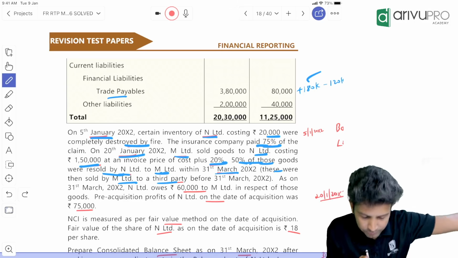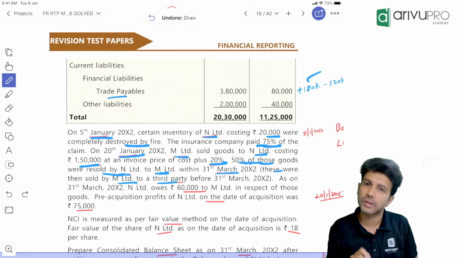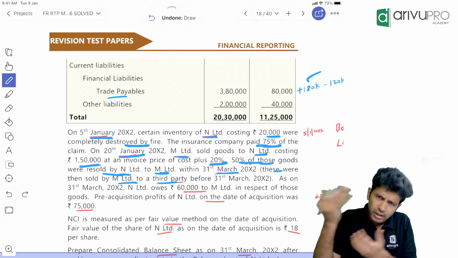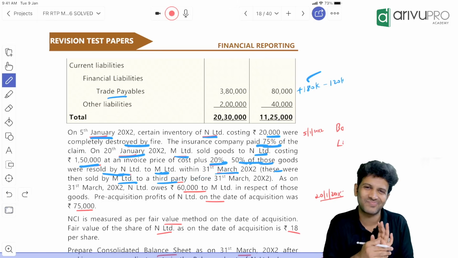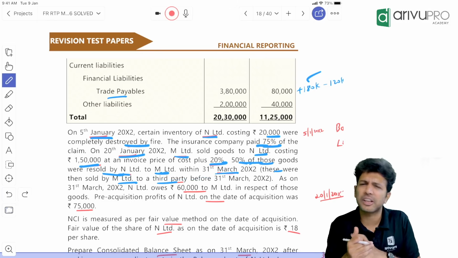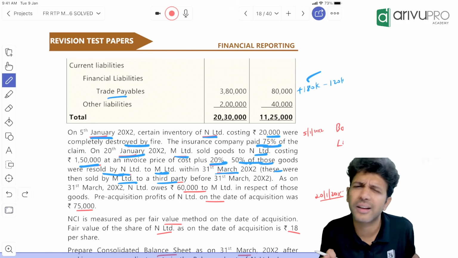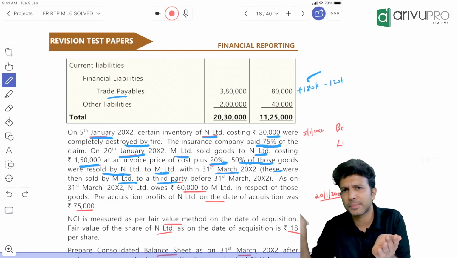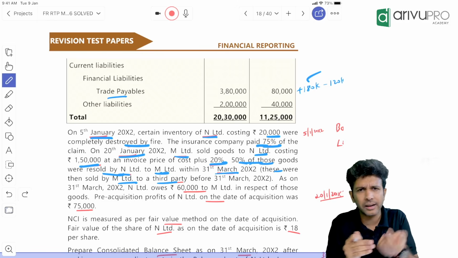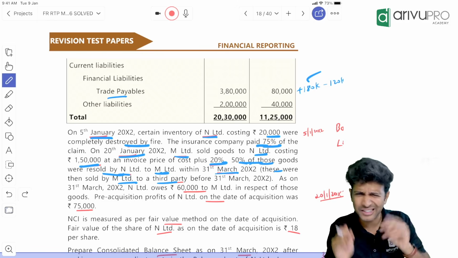Okay, people. If the parent had not sold these goods to a third party, if they had maintained them, then you have to remove unrealized profit on that also. In that case, two unrealized profits will come. Both the questions we have solved in our regular class. When the parent sells the goods to the subsidiary or the subsidiary to the parent, how to calculate and where to eliminate, we have seen. So that's the same adjustment.